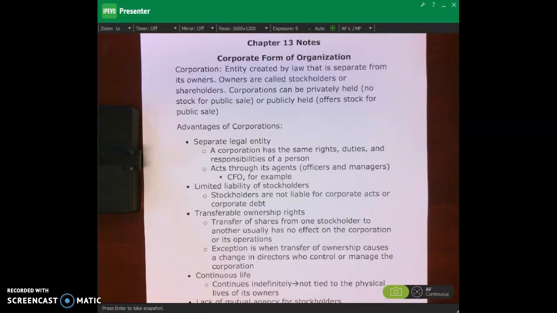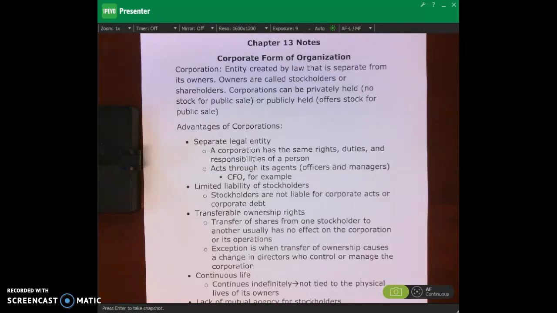All right. Corporations can be privately held or they can be publicly held. When we talk about publicly held corporations, which is pretty much what we'll be focusing on in this chapter, we're talking about those C corporations that are traded on the New York Stock Exchange or the American Stock Exchange. Okay.